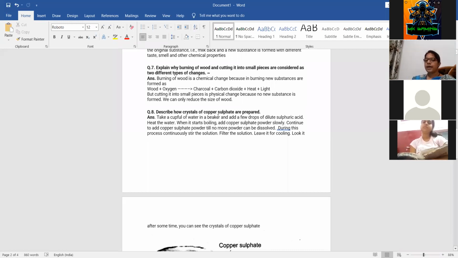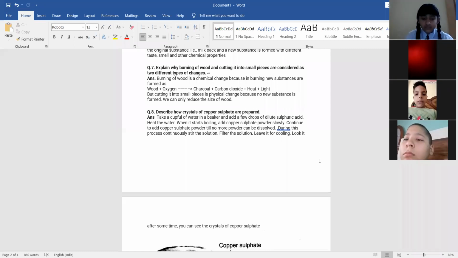Because when we are burning it, with the help of oxygen, it burns and converts into charcoal, carbon dioxide, heat and light. So burning is a chemical change. And when we are cutting it into small pieces, there is only a change in the size. That's why it is a physical change.